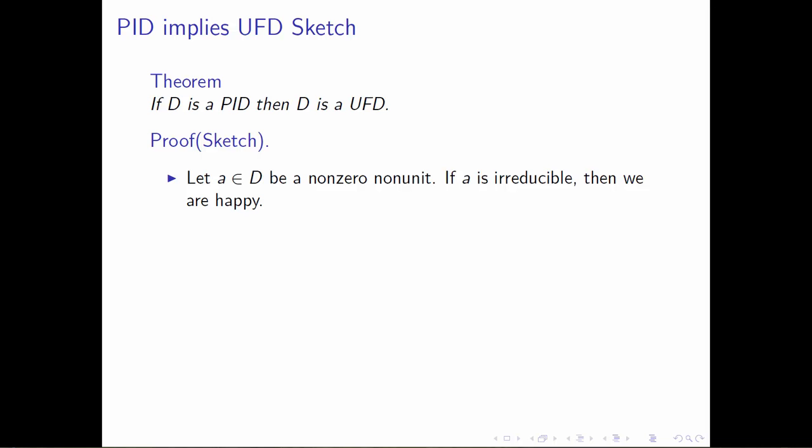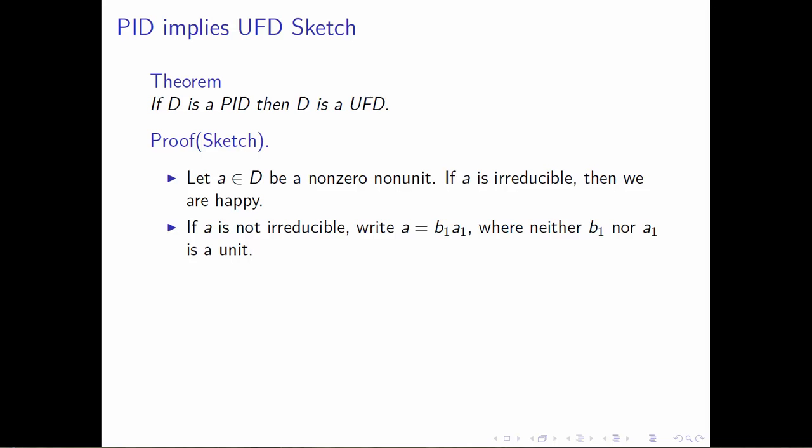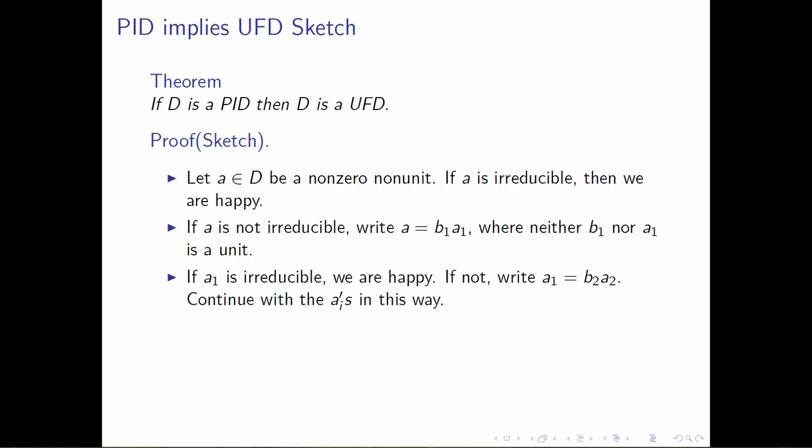It's just itself. But if we're not so lucky and we chose an element that's not irreducible, let's write it as b1 times a1, where neither b1 nor a1 is a unit, or else we would have had something that was irreducible. And then let's repeat this process. Let's look at a1. If a1 is irreducible, we're happy. We've taken a and written it as some element times an irreducible element, and we're going to continue on until we can write it as a product of irreducibles. So if not, let's write a1 as b2 times a2, where neither b2 nor a2 is a unit. And let's continue in this way. Let's just do this over and over and over again.